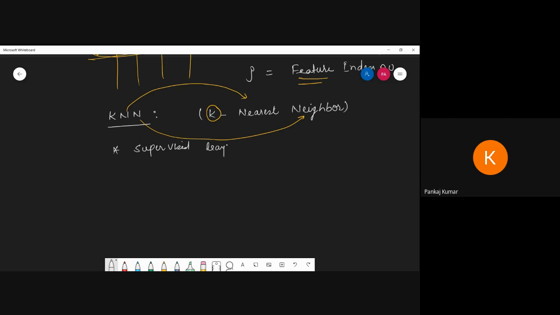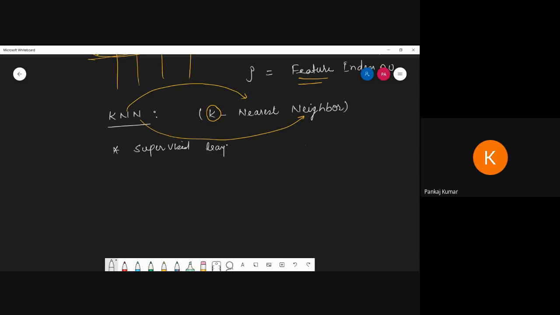Okay, this is also part of supervised learning. So now what we have to do in the k-nearest algorithm is create a similarity between two points, two variables, two objects, and create one set.